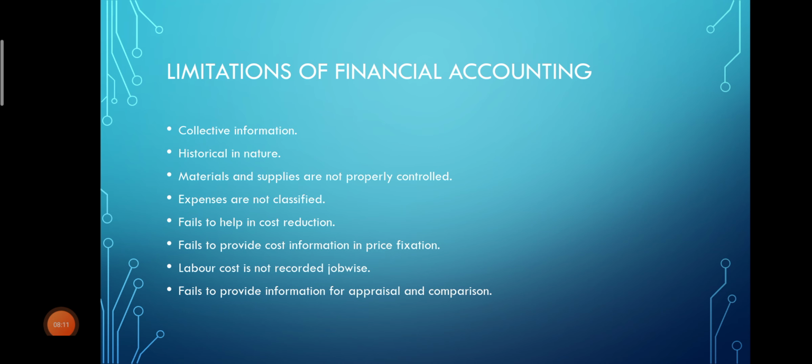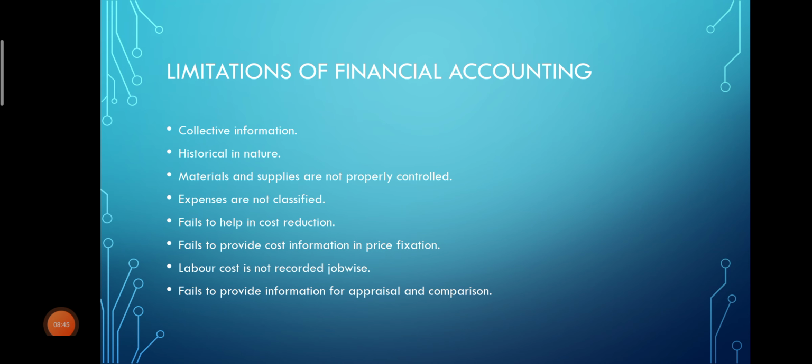So financial accounting doesn't provide any information to the management regarding appraisal and comparison of profits, because it is treated as one unit. So management may not be able to take proper decisions according to the financial statement, because as I have told, expenses will not be classified, and you will not get to know for each department or each job how much expenses are incurred.